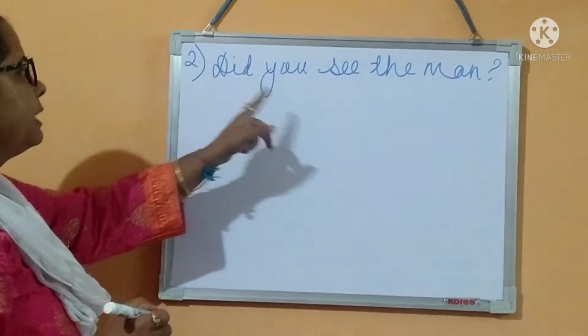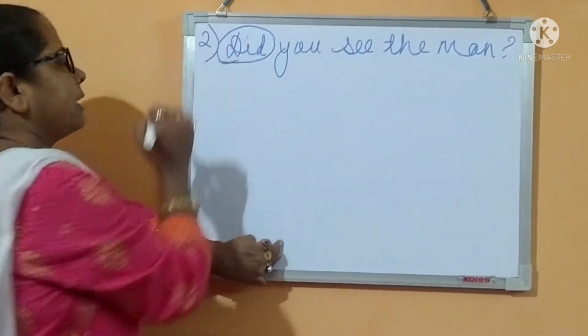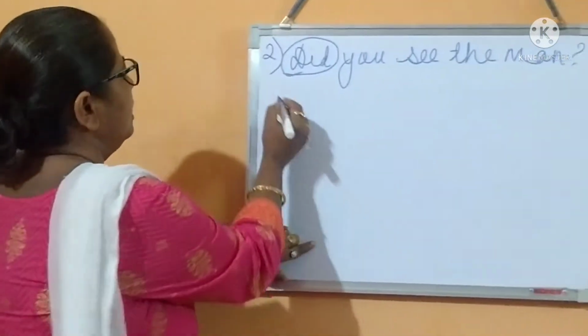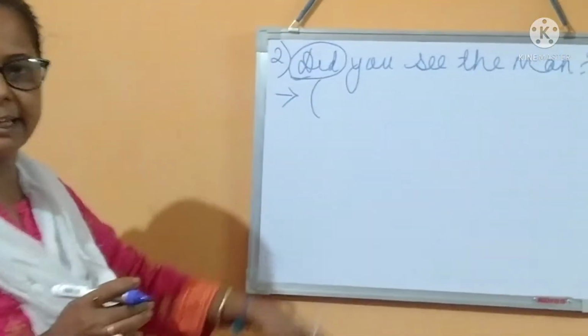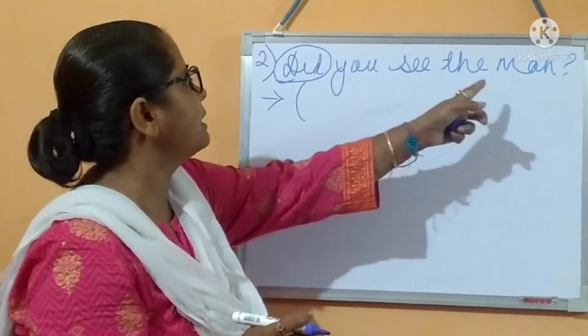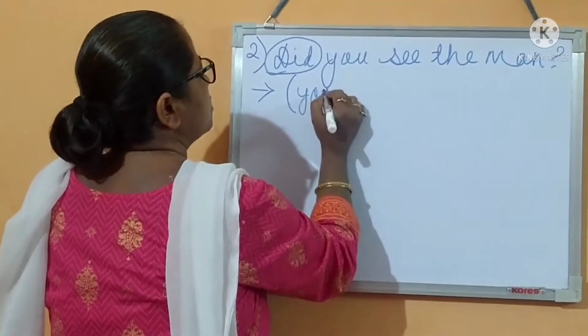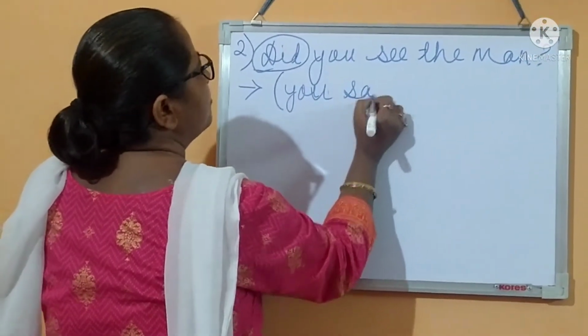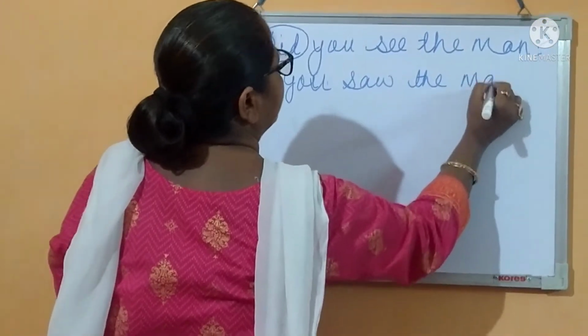This is the question. See, this one is in past form. So what will be the assertive form? This is not the answer, but this is the technique of doing it. Did you see the man? You saw the man.